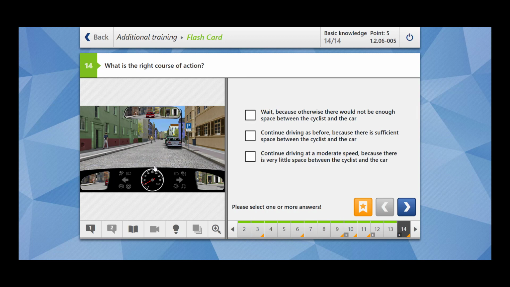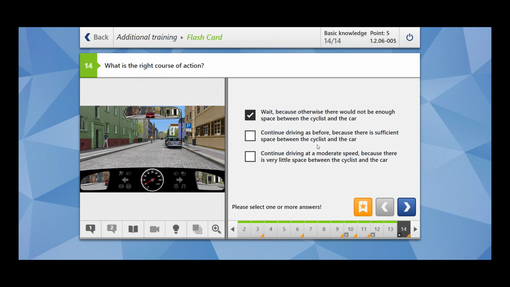The right course of action will be you should wait because otherwise there would not be enough space between the cars and the cyclist. Exactly. This is the correct thing to do. You should wait. You should allow the cyclist to pass, only then move.